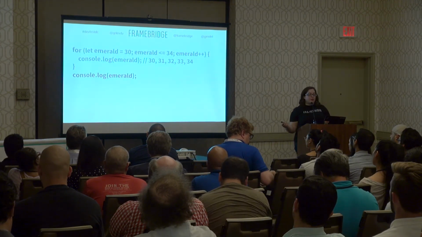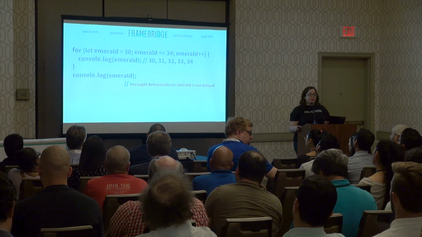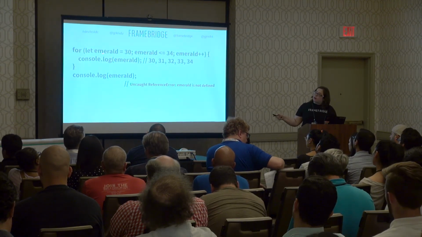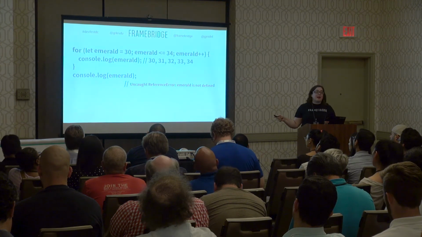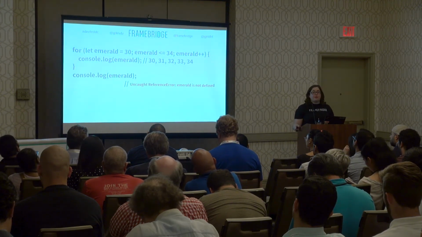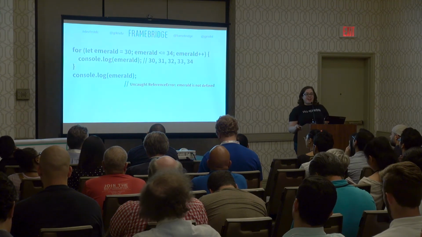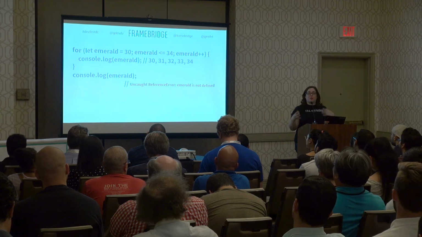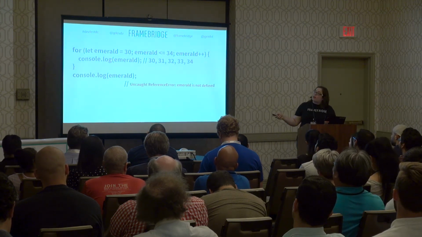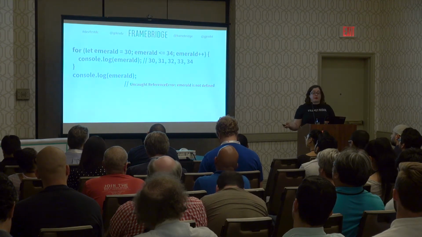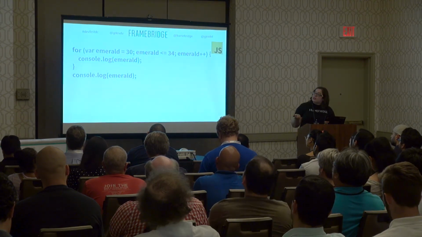And here, if I try to use emerald, I'll get a JavaScript error because it's not available to me here. That let scoped that variable emerald only for inside that for statement. It's not available to me outside. So if you've ever had a situation where you use I and J and K and L and M as your incrementers to make sure that you don't bring a value along with you, let takes care of that for us because that variable is not going to stick around outside of that loop. Here's that same code with a var.